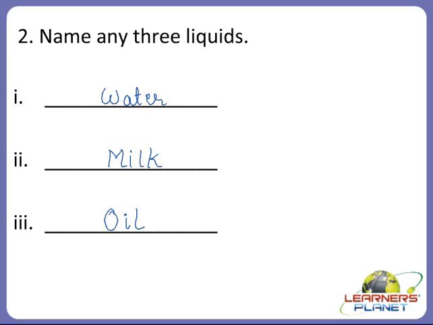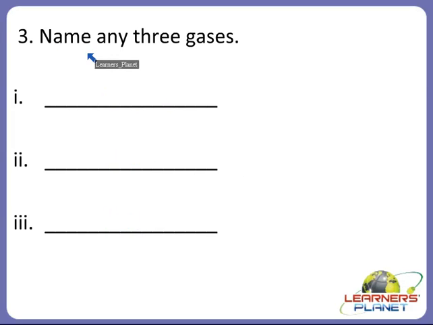Alright children. Now the next question. Name any three gases. Yes children. We have to name three gases. The first gas which all the living beings require to breathe in. What is that gas called as?